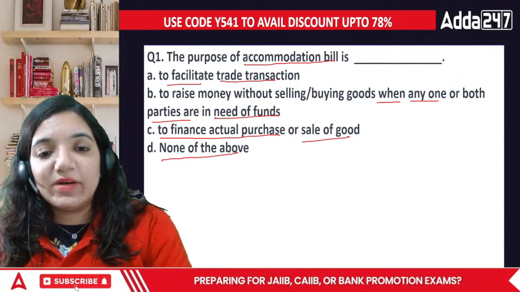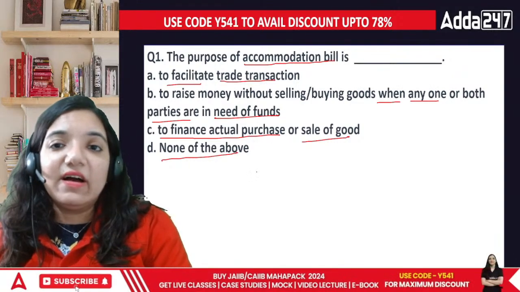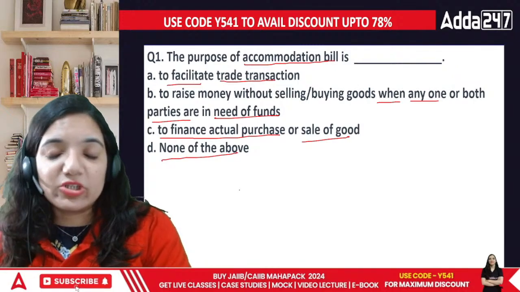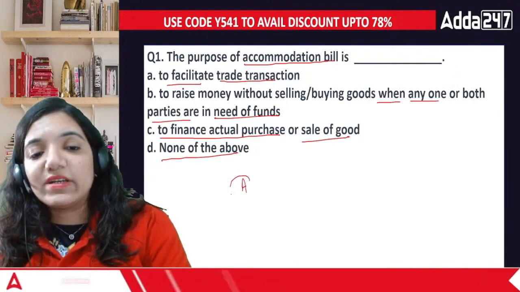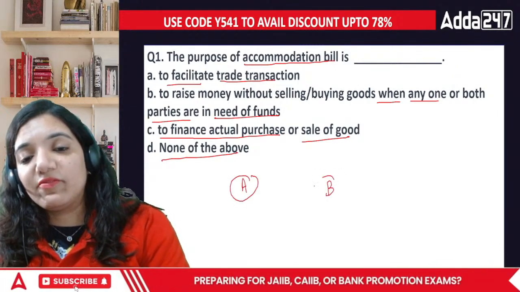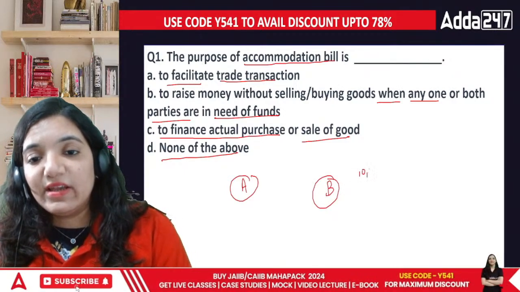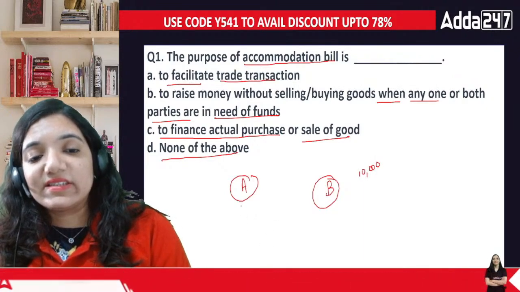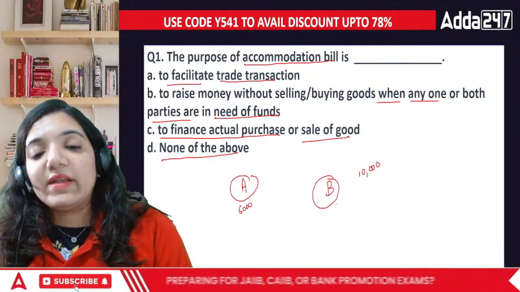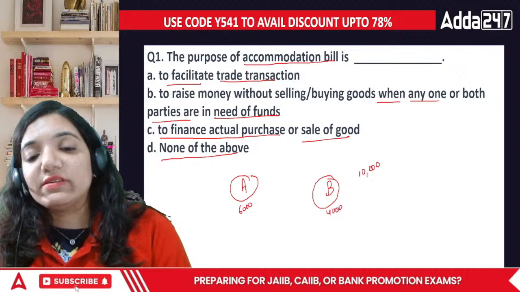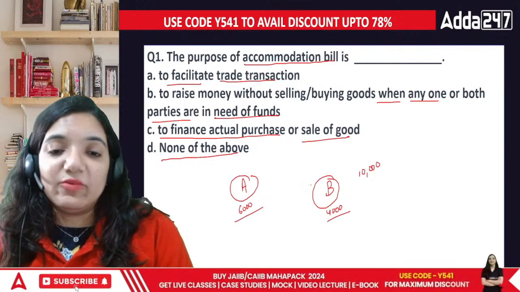Basically, there are two parties. Let me tell you what exactly an accommodation bill looks like. There are two parties, A and B. They are friends and they both need a total amount of 10,000 rupees, where A needs 6,000 and B needs 4,000. Due to their need of money, what will they do?